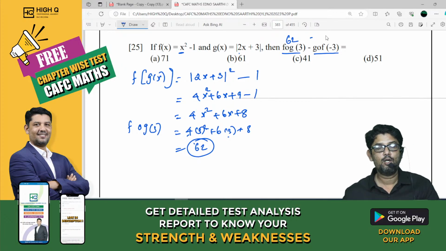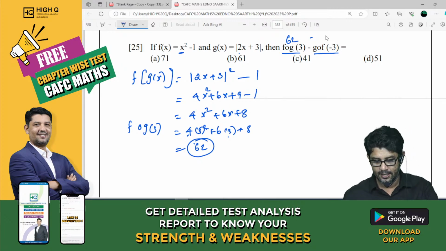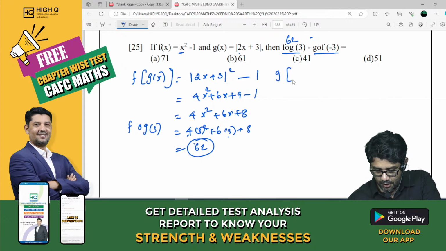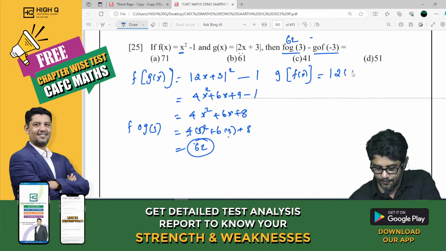Can you all find out with me g of f of minus 3? First find g of f of x. So here modulus of 2 into x square minus 1 plus 3. Wherever x comes, there we have to replace x square minus 1. g of f of minus 3.